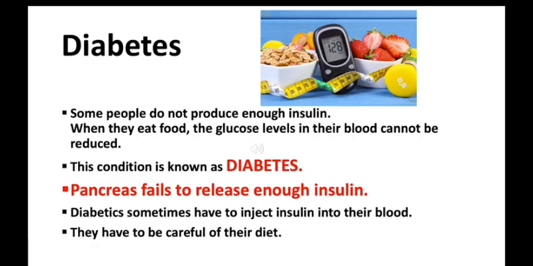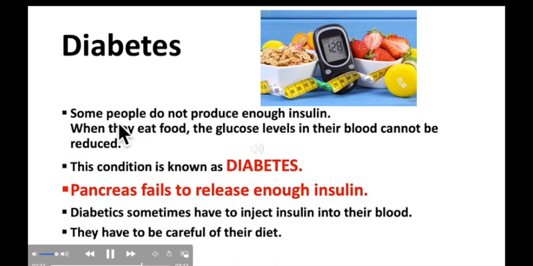So students, glucose in the cells is actually the main source of energy, and it must always be available for the process of respiration. So the body keeps a constant amount of glucose in the blood. This blood glucose level is usually maintained at about 1 milligram of glucose per cubic centimeter of blood. But sometimes an abnormality happens in this process.